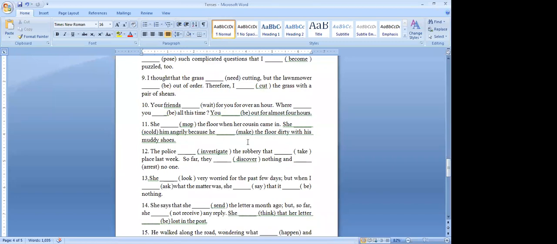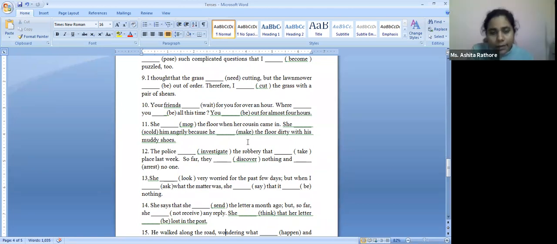She was mopping the floor when her cousin came in. She scolded him angrily because he made the floor dirty with his muddy shoes. Okay. Anybody else wants to give it an attempt? Different answer?